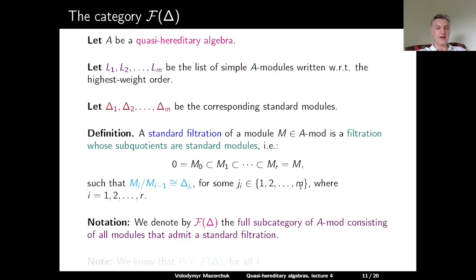We denote by F delta the full subcategory of A-mod, consisting of all modules that admit a standard filtration. Let us note that by the conditions imposed on highest weight categories and quasi-hereditary algebras, all projective modules over a quasi-hereditary algebra belong to F delta.